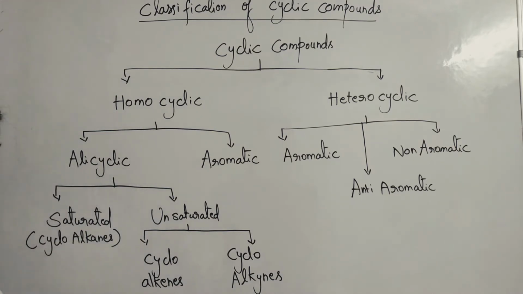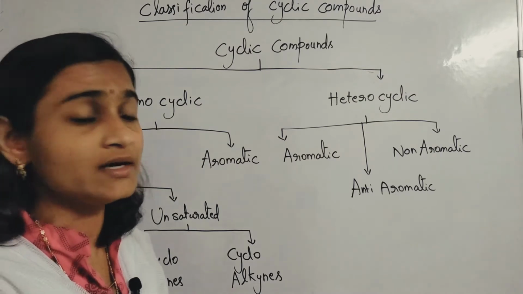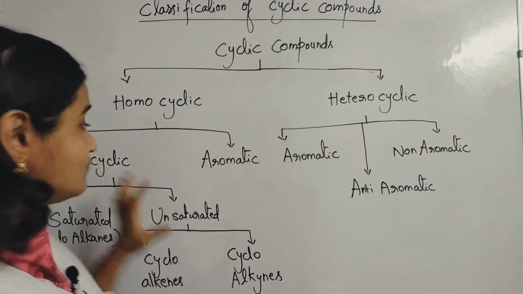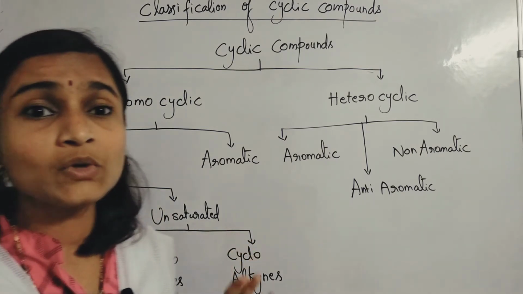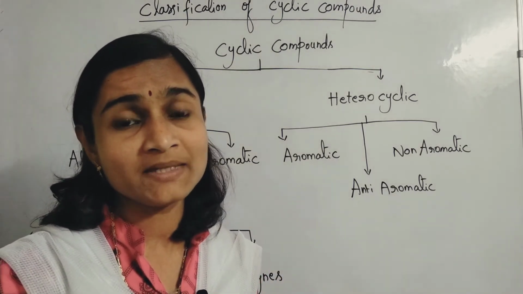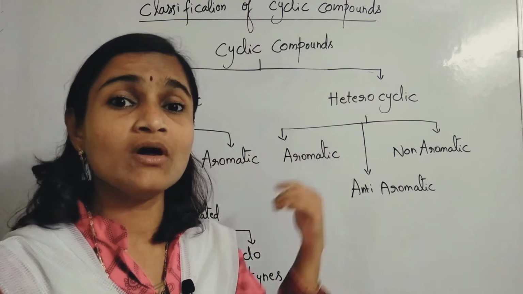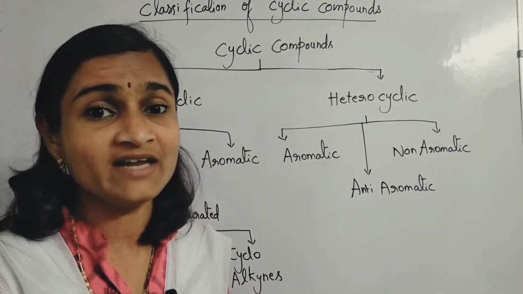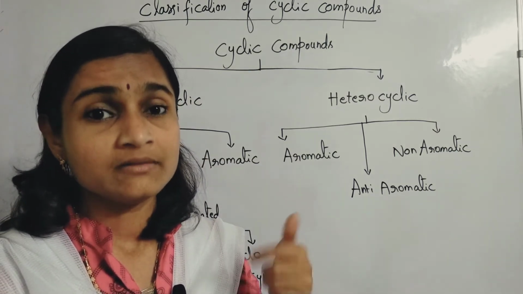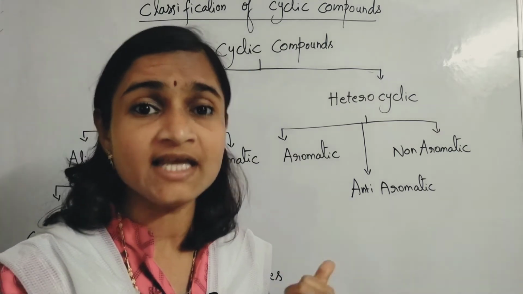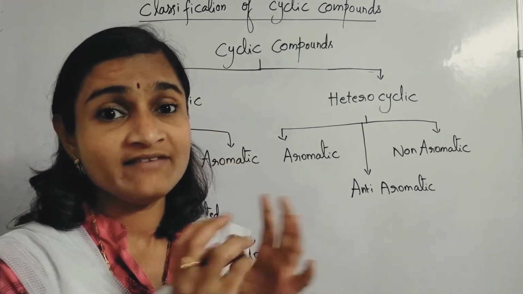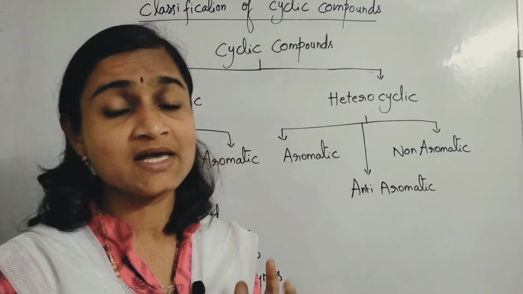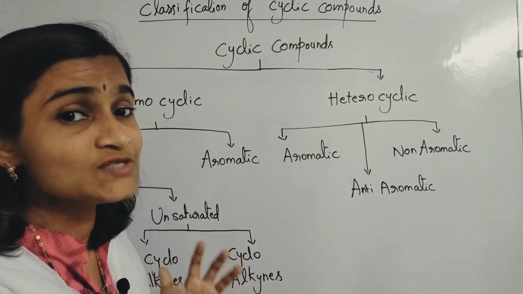In this video I am going to tell you about alicyclic compounds. It's not compulsory that we must take up all the examples in one video only. Keeping children's understanding in view, I feel like dividing this classification into 2 or 3 videos so that it will be useful for you.